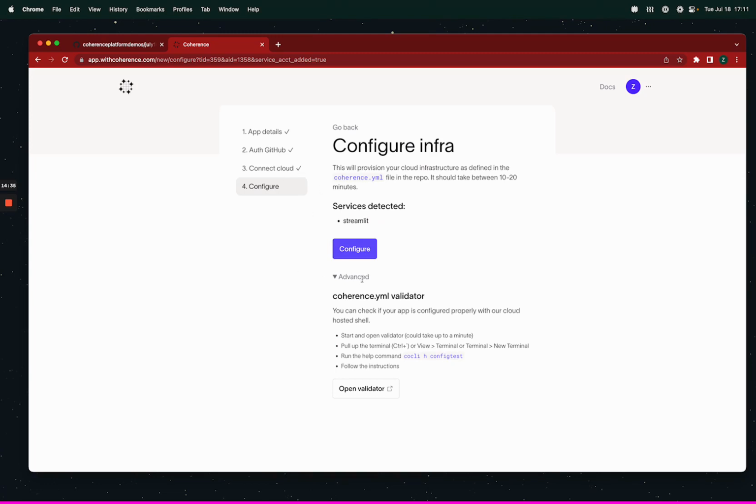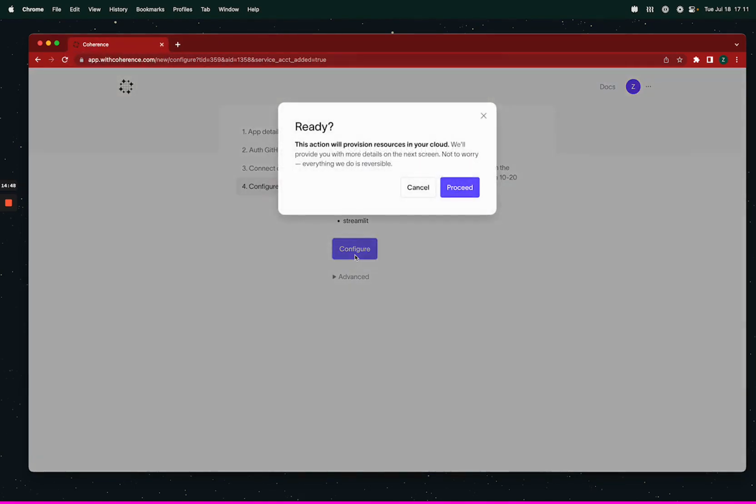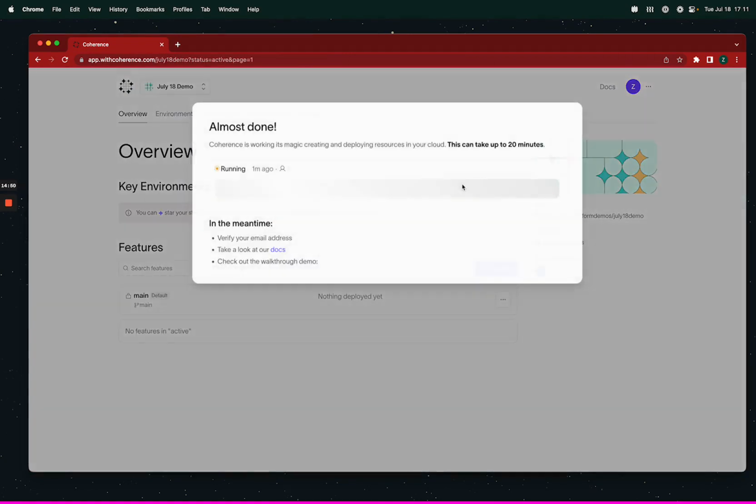Awesome, it did find Streamlit. So I'm going to go ahead and configure and have some confidence that this will work. I haven't touched anything except the GitHub UI and the Coherence UI, obviously besides GCP so far. So I can close this now. I'm going to go ahead and proceed through this. We're not making a database, so this should be faster than 20 minutes. We'll see how long it takes.